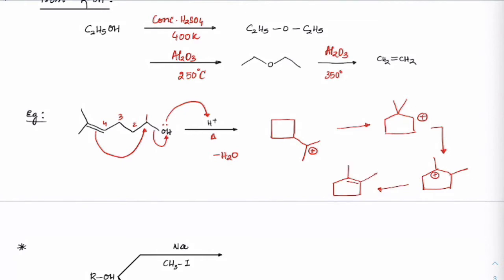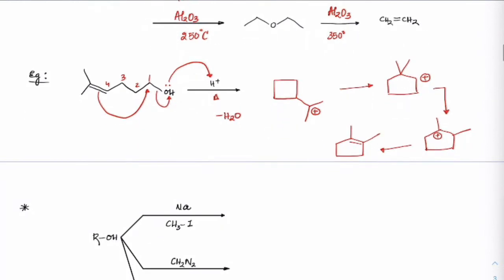This is one route. But if you operate at a lower temperature, it may so happen that H plus, which can attack here, some amount can also attack here, but that may or may not be the major product. But the oxygen from here can attack here. So if you were asked to find out the ether product, then we can see this OH.